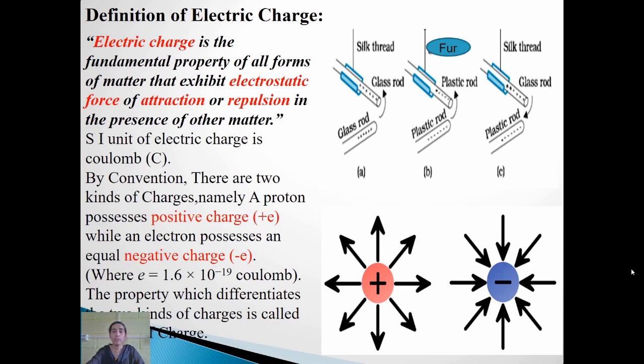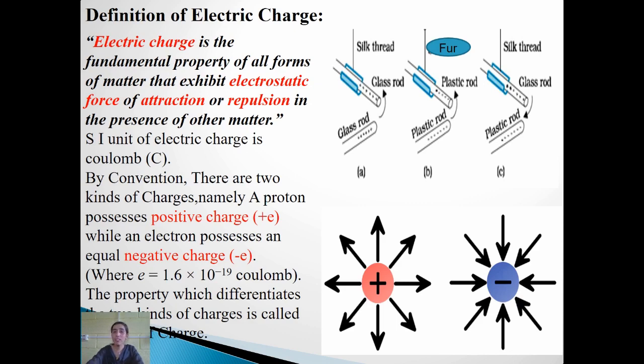So what we can infer from these experiments is that we can define electric charge. How can we define it? Whenever two different materials are electrified, or charged, then those two materials will exhibit electrostatic force of either attraction or repulsion. This is how we define an electric charge. Electric charge is the fundamental property of all forms of matter that exhibit electrostatic force of attraction or repulsion in the presence of other matter.